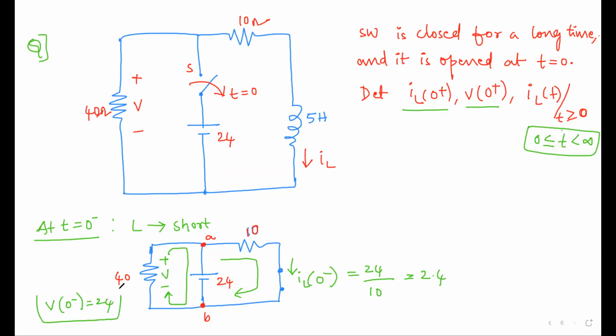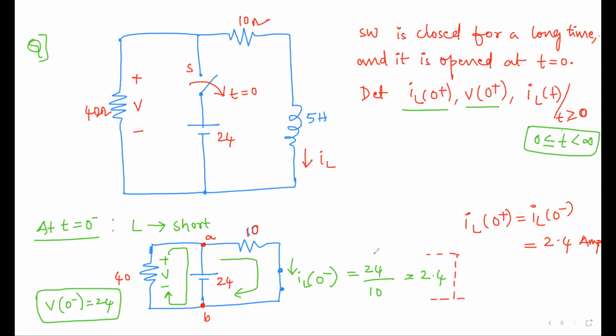So you got both. Now what we understand from this, as it is a transient, at t is equal to 0 the switch is turning off. Even if the switch is turning off, the current through the inductor won't be changing, because within no time there won't be any change in the energy of the inductor. So we can assume IL of 0 plus is equal to IL of 0 minus, which is equal to 2.4 amps.